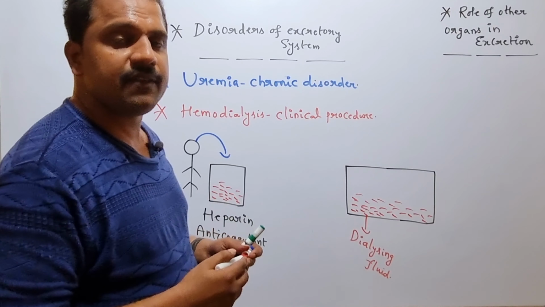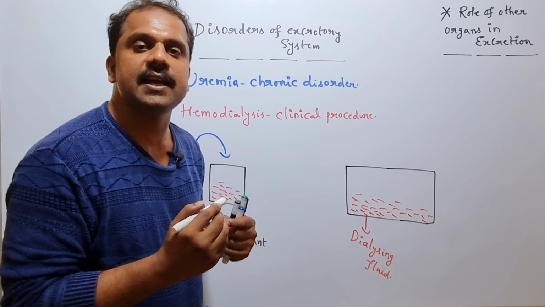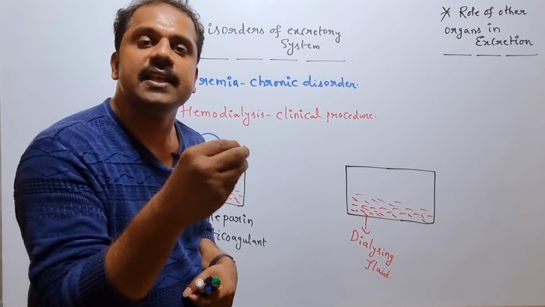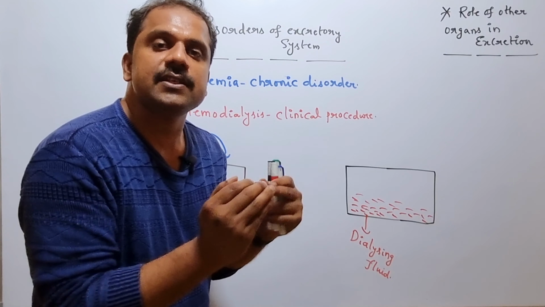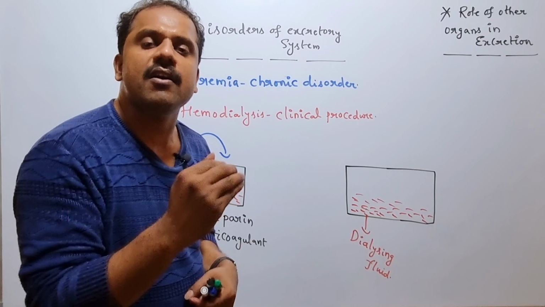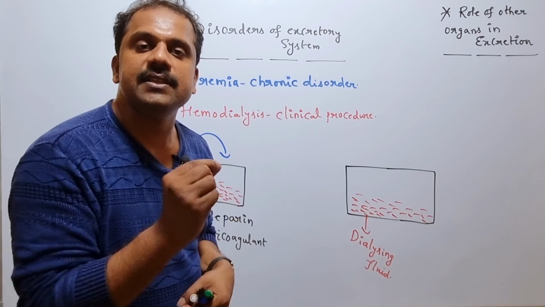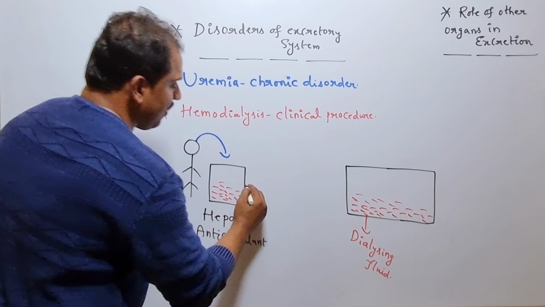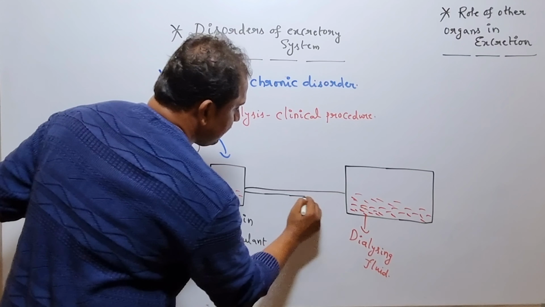Here you may get a small clarification. Why is the blood preserved in a solution containing an anticoagulant termed heparin? Because when the blood is inside the blood vessels, it remains in liquid form. But once the blood is exposed to room temperature, it may become coagulated. So in order to prevent coagulation, the blood remains in association with a specific anticoagulant, which is nothing but heparin. Is it clear?